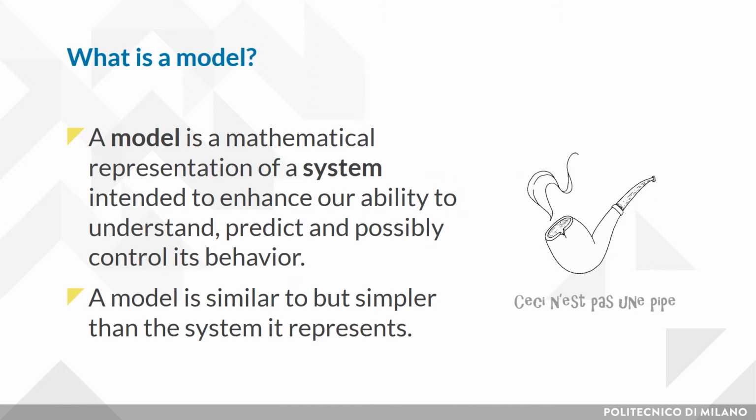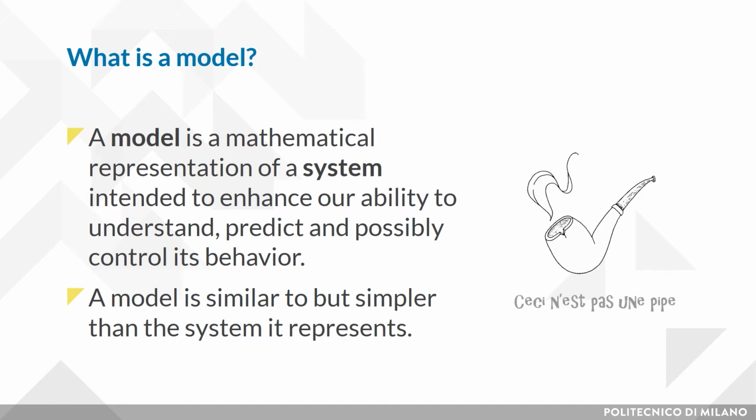Now, if modeling is the process of producing a model, the central question to answer is: what is a model? A model is a mathematical representation of an object, a system, or an idea in some form other than itself. One purpose of a model is to enable the analyst to predict the effect of changes to the system and possibly control its behavior.